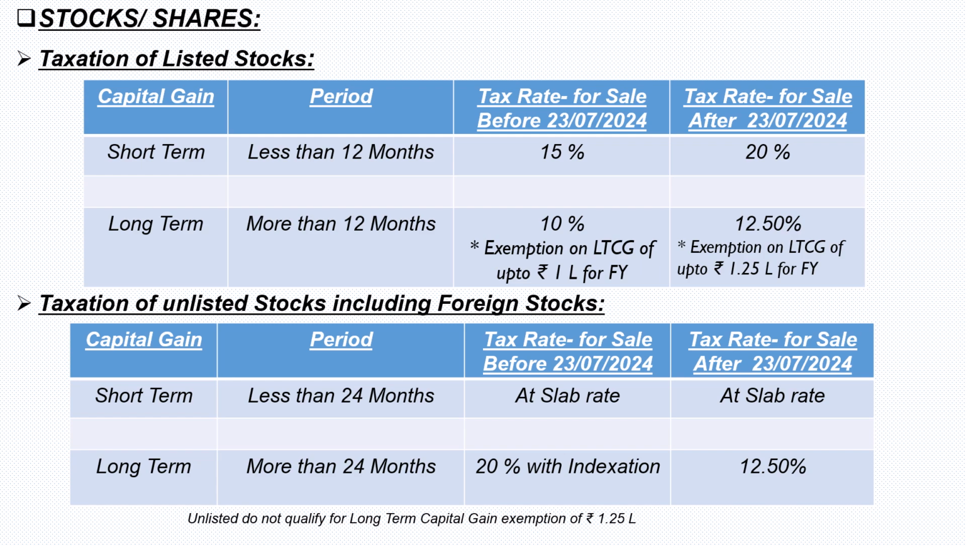Taxation of unlisted stocks, including foreign stocks. If the shares were held for a term lesser than 24 months and sold before or after 23rd July 2024, it is taxed at a slab rate. If the shares were held for more than 24 months and sold before 23rd July 2024, the tax rate was 20% with indexation. If the same shares were sold after 23rd July 2024, the tax rate is 12.5%. Unlisted stocks do not qualify for long-term capital gain exemption of 1.25 lakhs.